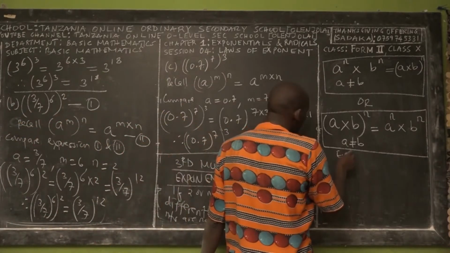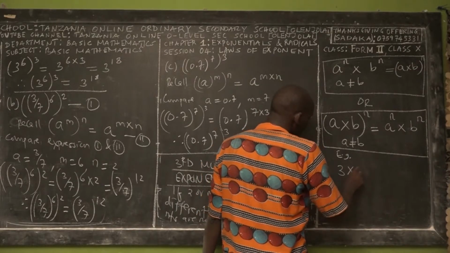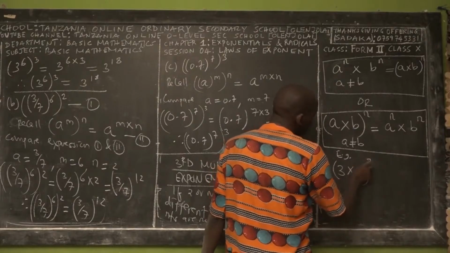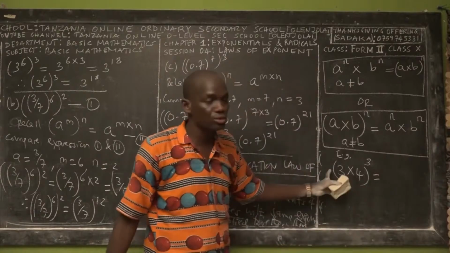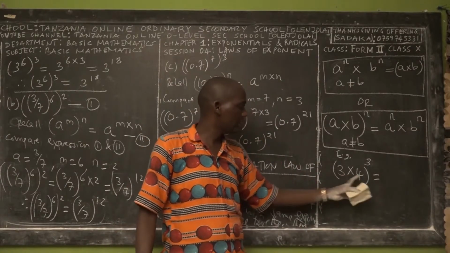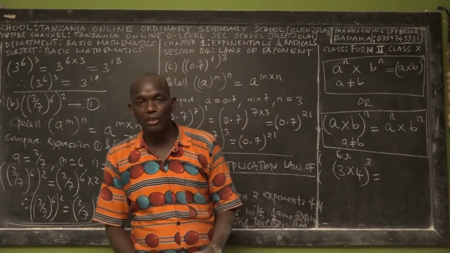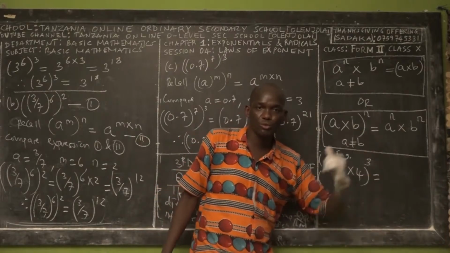Just a simple demonstration of this with an example: you have 3 times 4, power 3. You can find the response of this multiplication by 3 times 4 equal to 12, then you find 12 power 3, which is equal to 12 times 12 times 12.